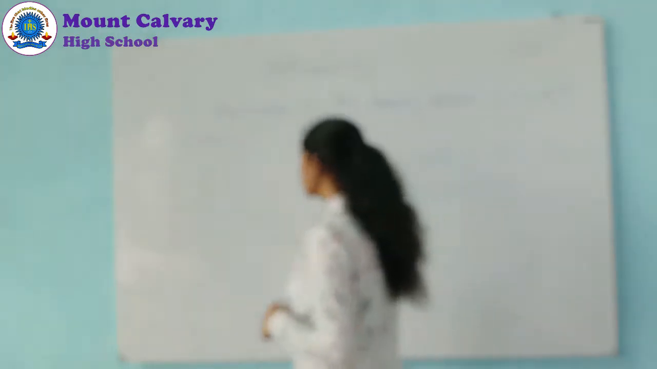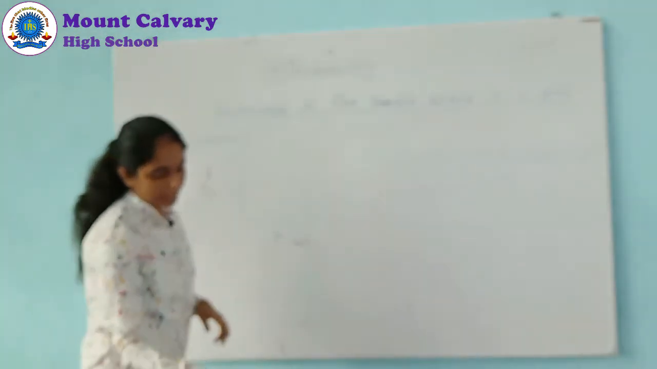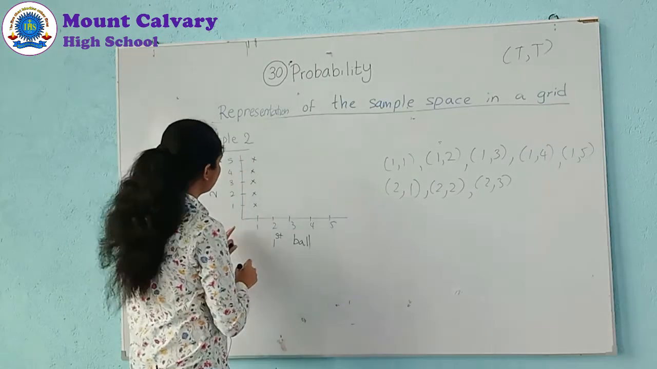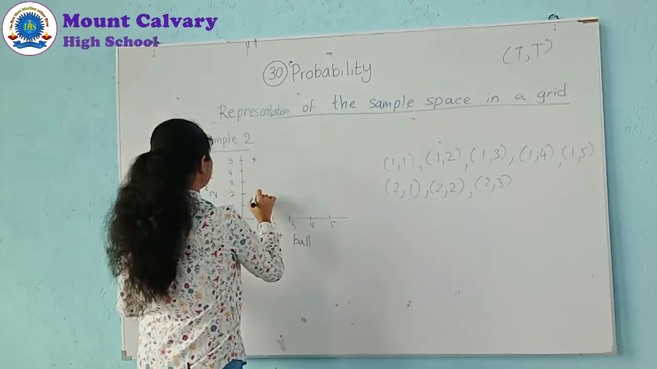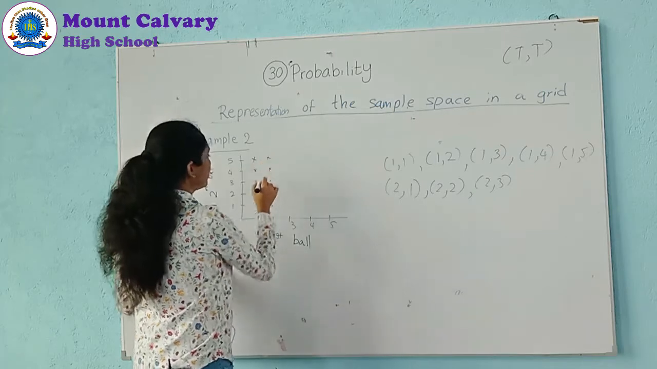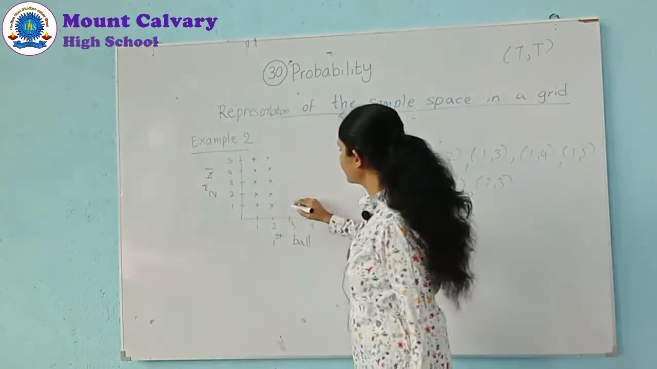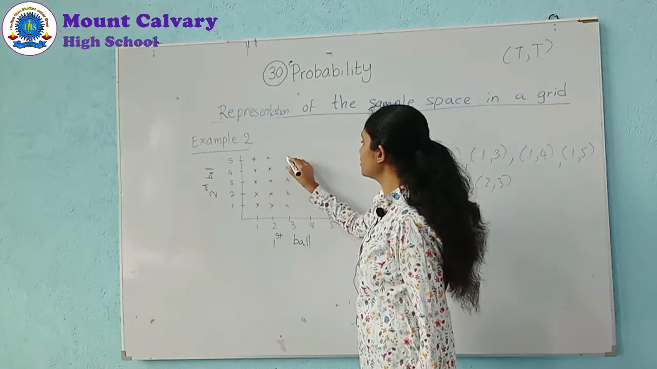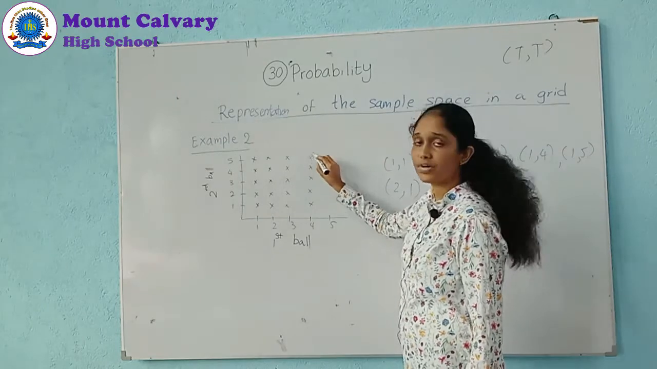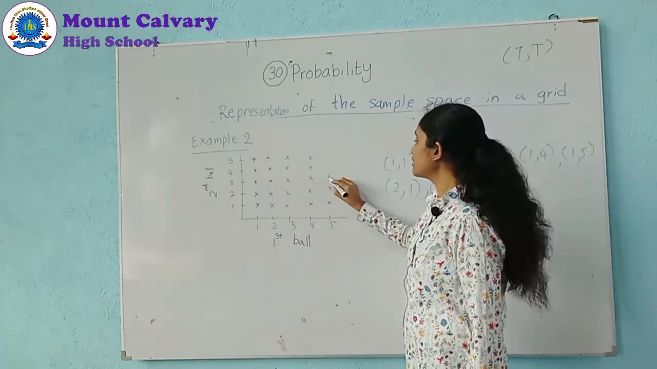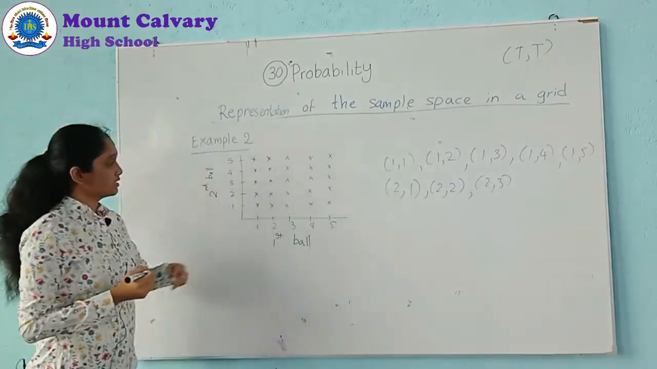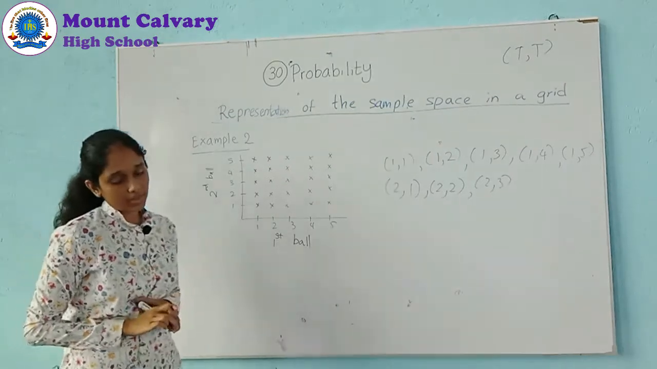Like this. Now we will denote it here. 1,1; 1,2; 1,3; 1,4; 1,5. Easy. Then 2,1; 2,2; 2,3; 2,4; 2,5. Then 3,1 to 3,5. Then 4,1 to 4,5. Then 5,1; 5,2; 5,3; 5,4; 5,5. Maintain your neatness here, important. Okay, this is the grid.